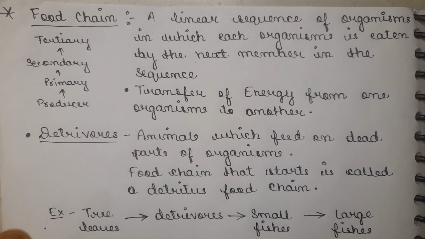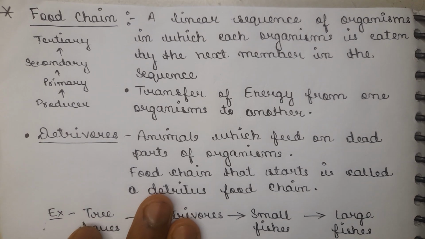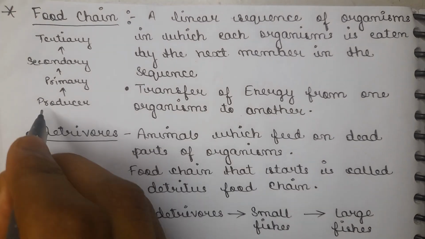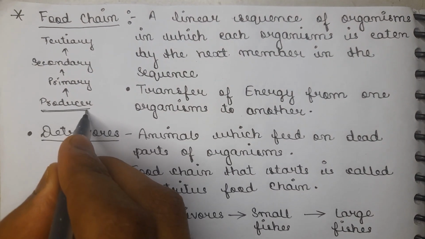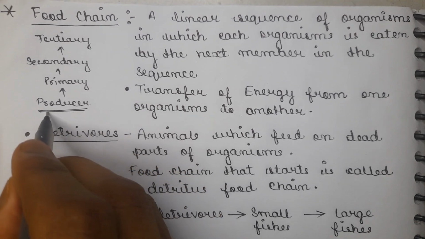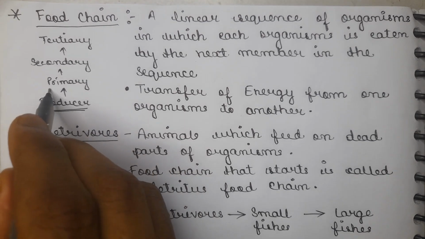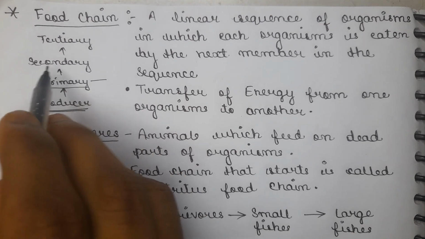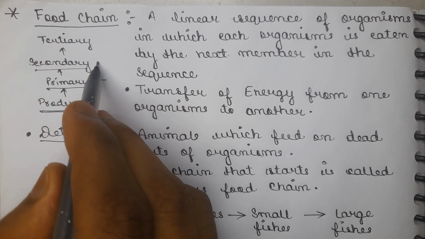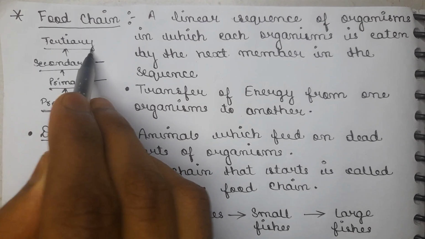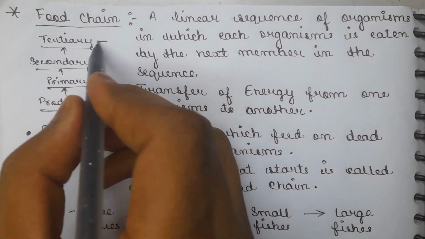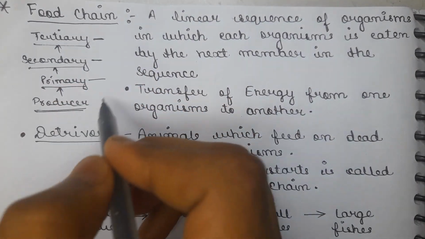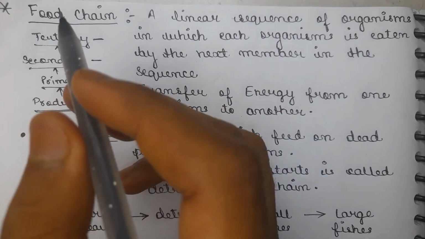Hello everyone. In the previous lecture I had already taught about the trophic level. So what was the trophic level? These basically start from the producer. The producer forms the first trophic level as they manufacture the food, and then the primary consumer forms the second trophic level, the secondary consumer forms the third trophic level, and then the tertiary consumer forms the fourth trophic level. So these all are the trophic levels that are included in the food chain.